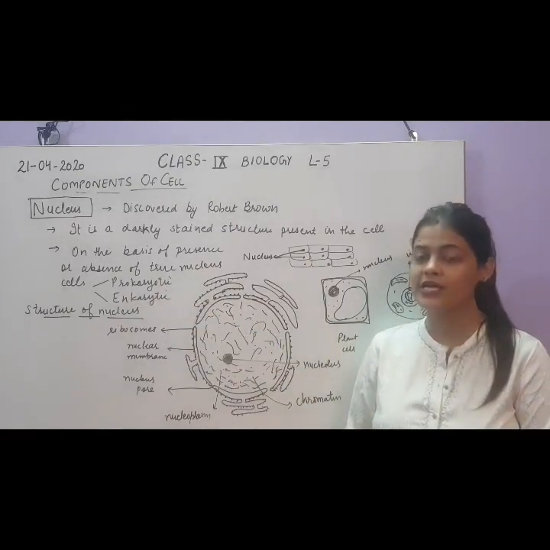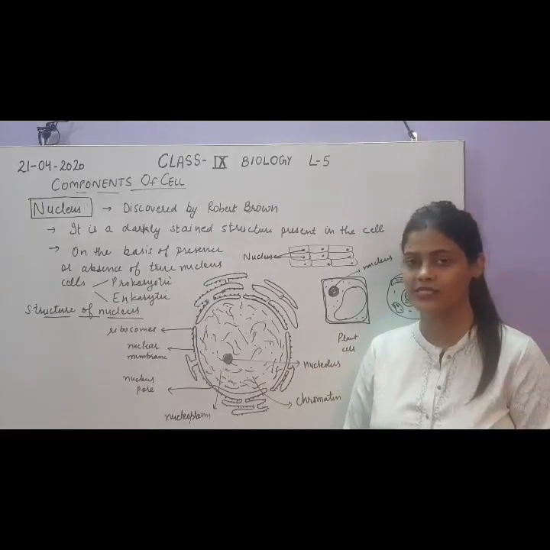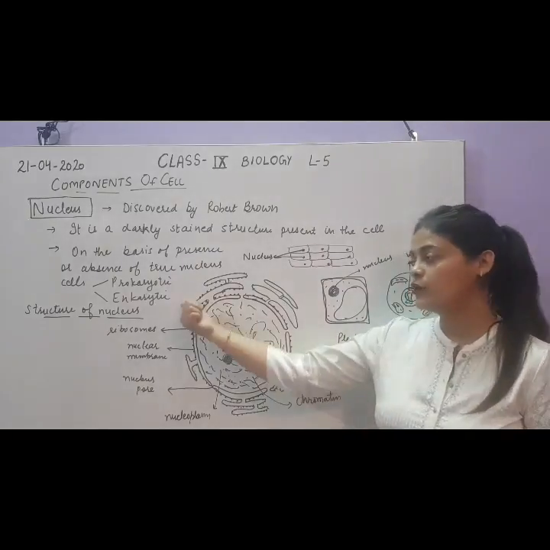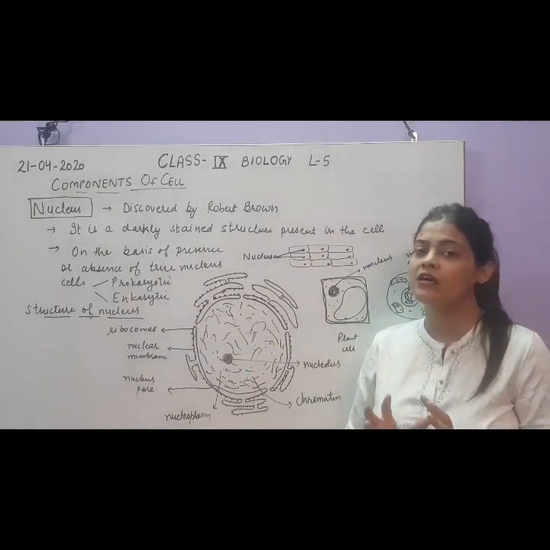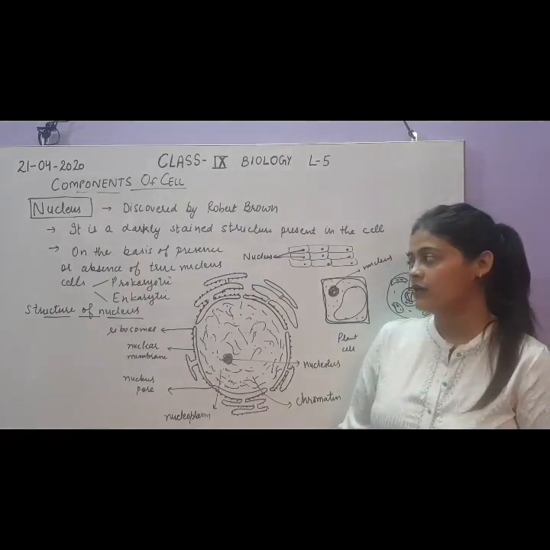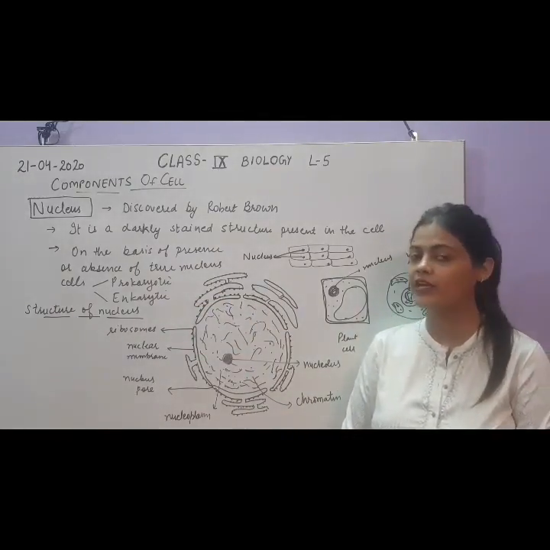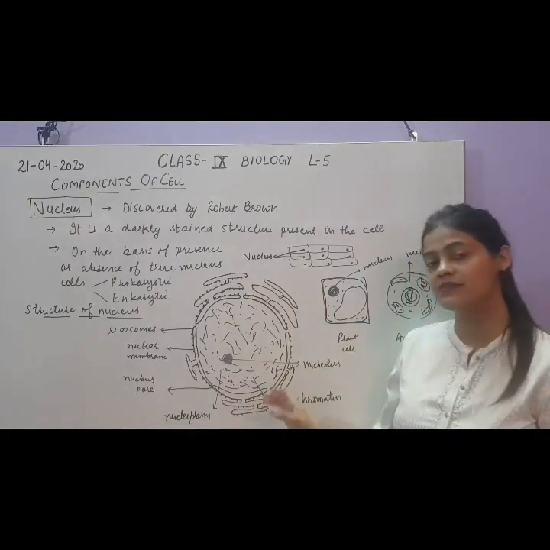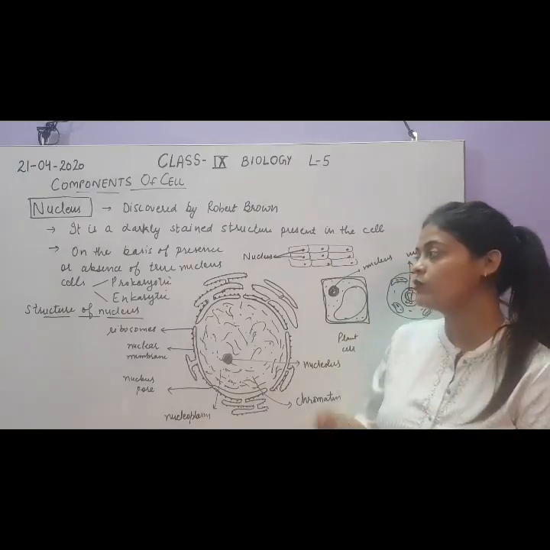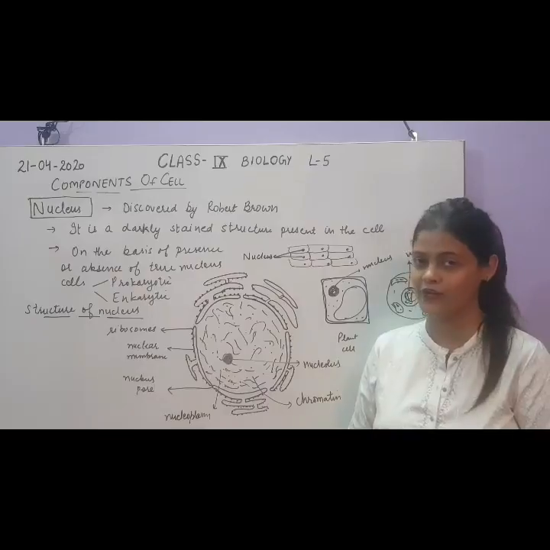Karyon is the word used for nucleus, and pro means before nucleus, meaning they do not contain a true nucleus, but they have genetic material which is freely present in the cell. And eukaryotic cells are the cells which have a true nucleus. So on the basis of the presence or absence of a true nucleus, we have prokaryotic and eukaryotic cells. First we will discuss the structure of the nucleus in detail. Then we will discuss the two types of cell, because you will be able to understand why they are called prokaryotic and why they are called eukaryotic.